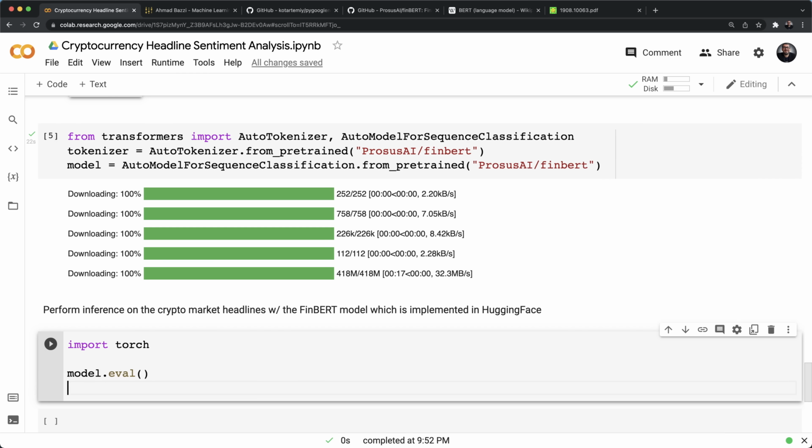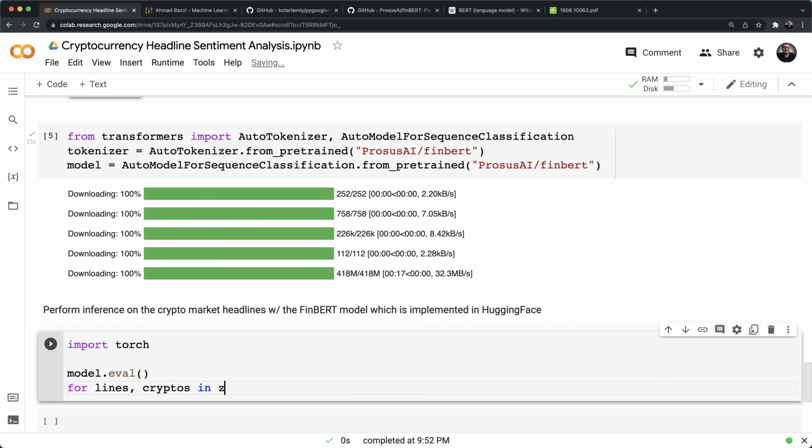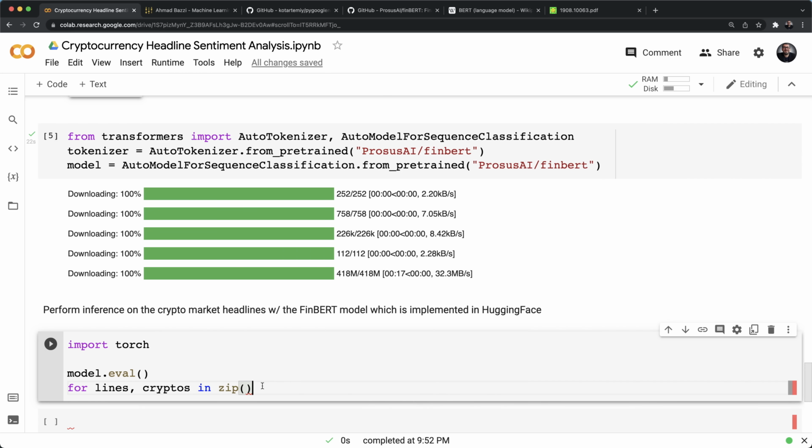So what I'm going to do first is model.eval, evaluate the model, and then I'll loop over all the lines and cryptos. We're going to do it the zip way. And a nice way to do this is, let's go back up here and define a function, let's call it chunk_list.